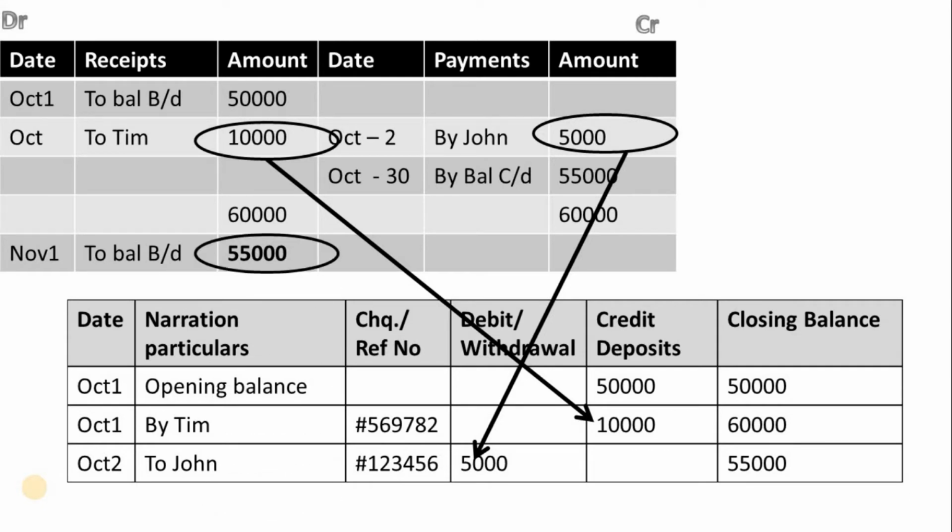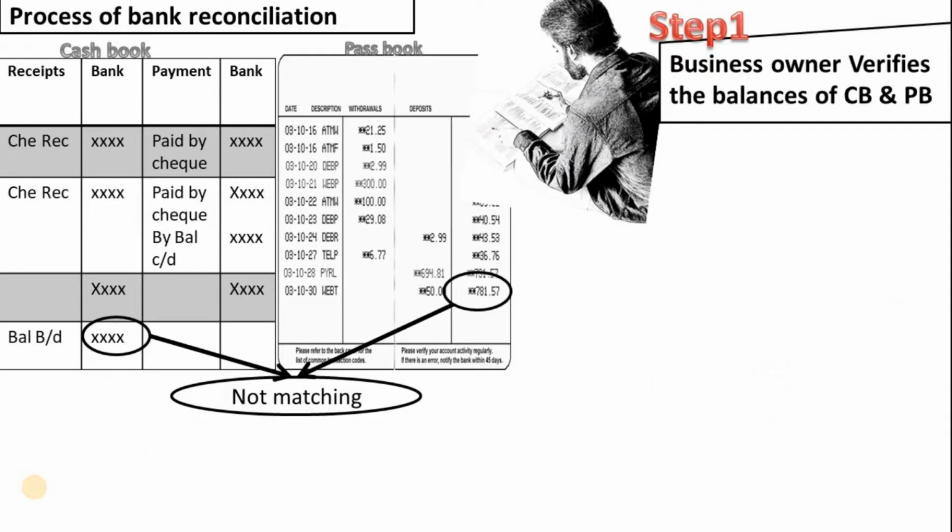So the total balance in the cash book is 55,000. The closing balance of the passbook is 55,000. These two balances are matching with each other. But in a real scenario, they will never match. That is the reason we are preparing a bank reconciliation statement.